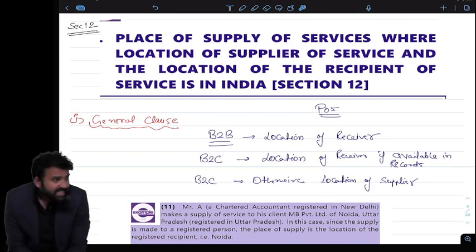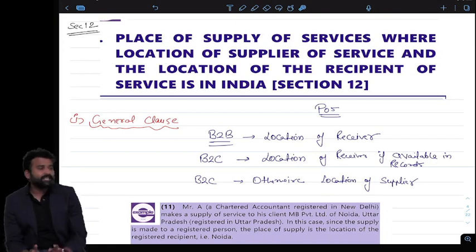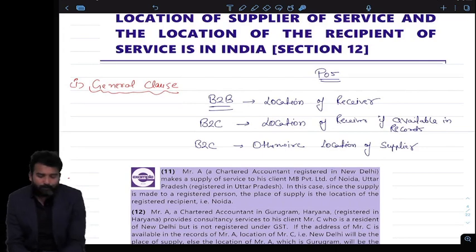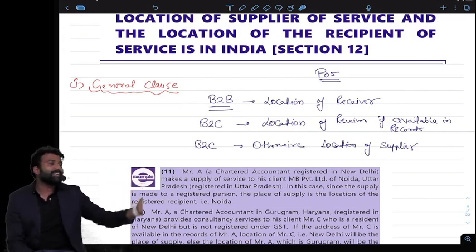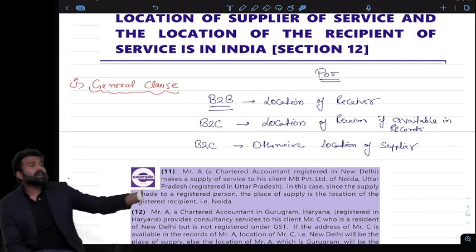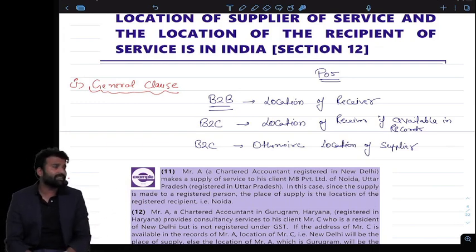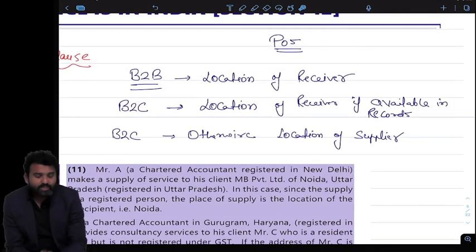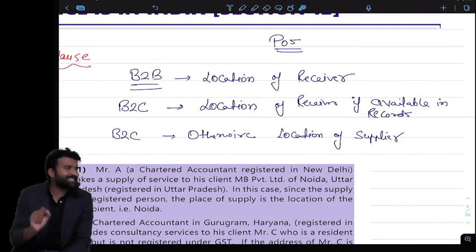Okay. Now, section number 12. Section 12 deals with domestic supply of services, and this is very important: the general rule. The basic principle of place of supply in the case of goods was where the delivery terminates, where the goods are going. But in services, we cannot look at the location of the services because we don't know where the services are actually consumed. So what the general rule says is, in the case of a B2B transaction, a registered to registered transaction, the place of supply should be the location of receiver. Always the preference is the location of receiver.